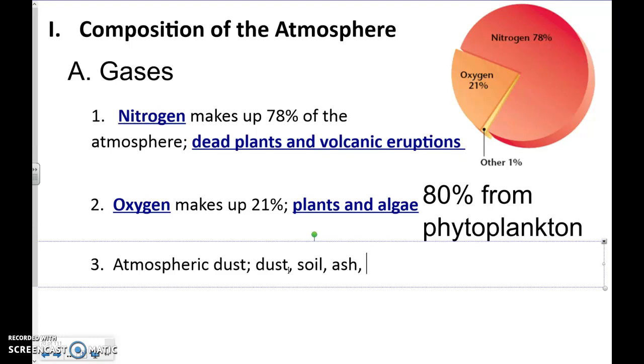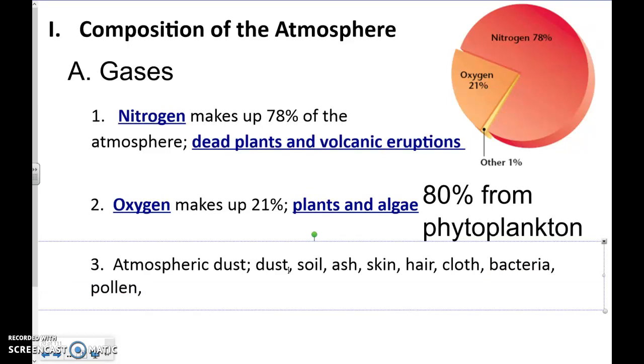But it also could include, and I don't know if you guys know this, but most of the dust in your home usually includes dead skin cells floating around, or small pieces of hair, or even cloth. Okay, it could also be bacteria, pollen, okay, or other aerosols.